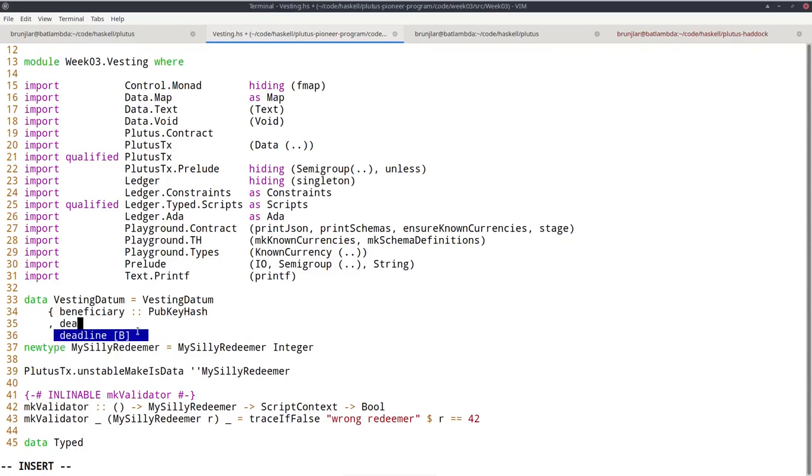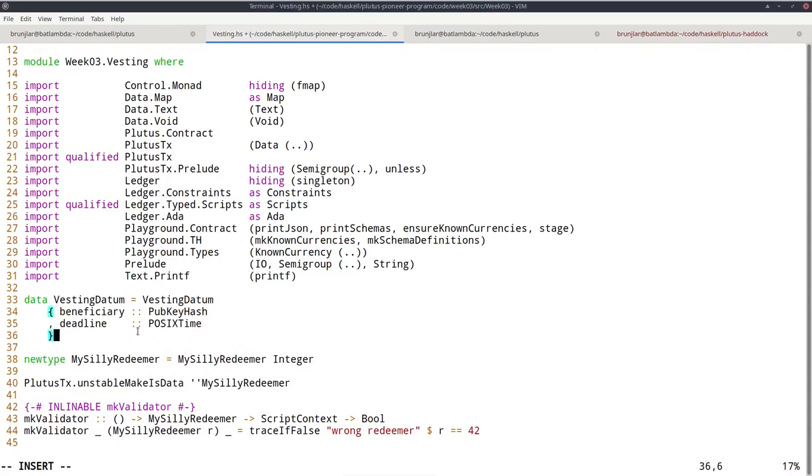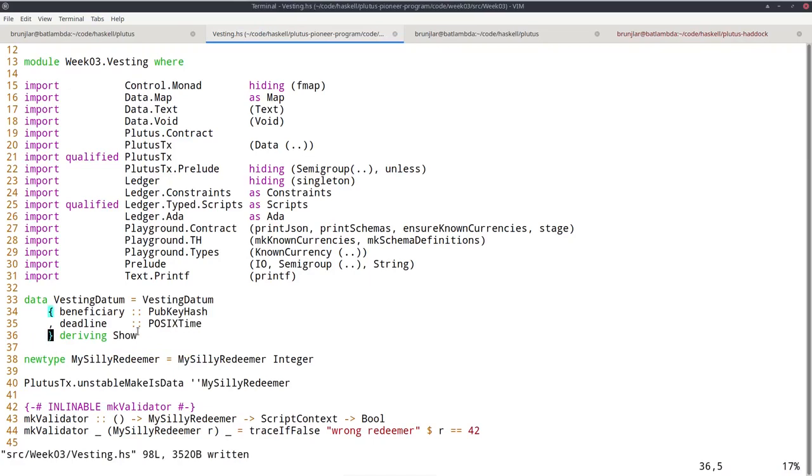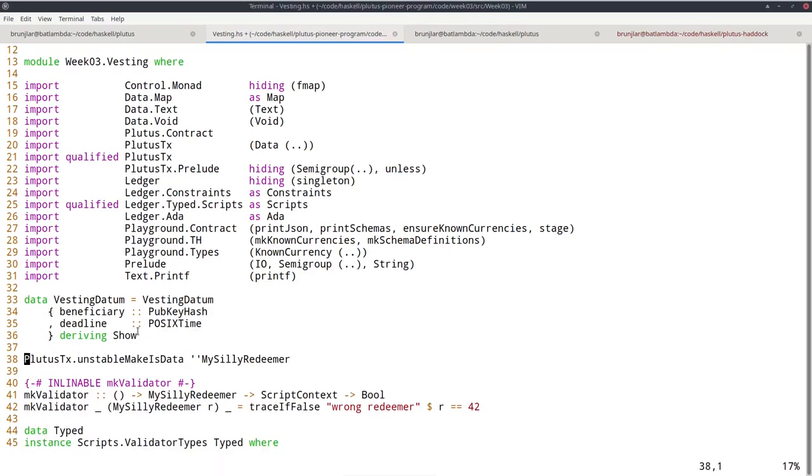And then we need the deadline. That will be of type POSIX time. We can derive a show instance. Might be useful for debugging. We don't need the mySillyRedeemer anymore, but we do need an isData instance of our vesting datum.